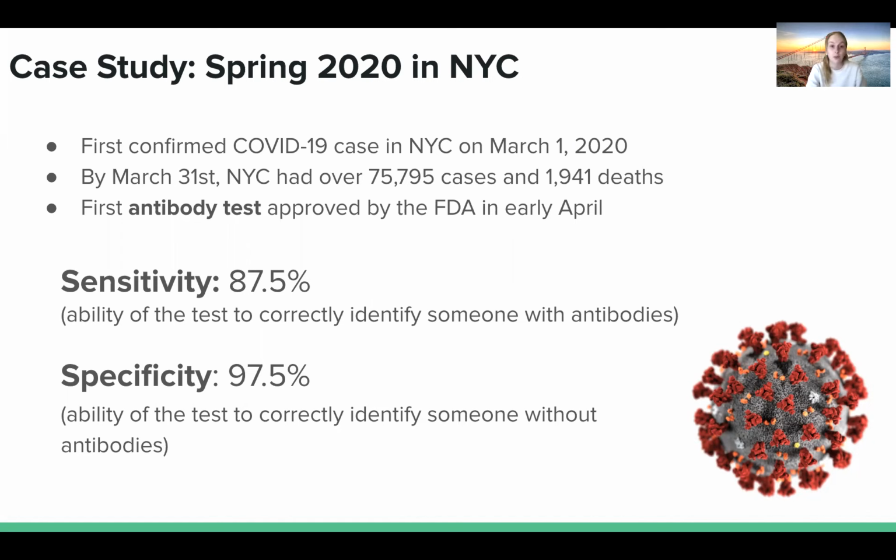The first antibody test was approved by the FDA in early April with a sensitivity of 87.5% and a specificity of 97.5%. As with all tests, this one was imperfect, and its accuracy depended on more than just its sensitivity and specificity. It also depended on external variables, in particular, the overall prevalence of the disease in the community. To understand this, let's take a look at Bayes' theorem.